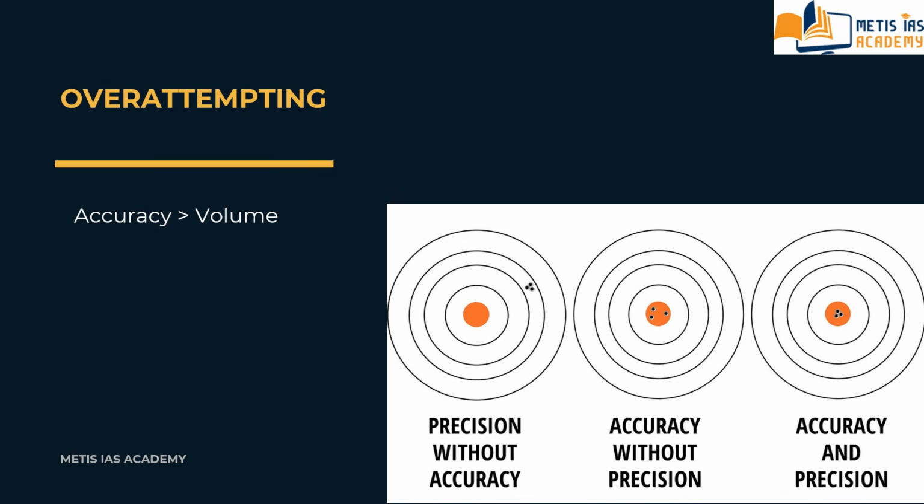So accuracy is more important than volume. Accuracy and precision are more important than the number of questions. So don't over-attempt, focus on accuracy.